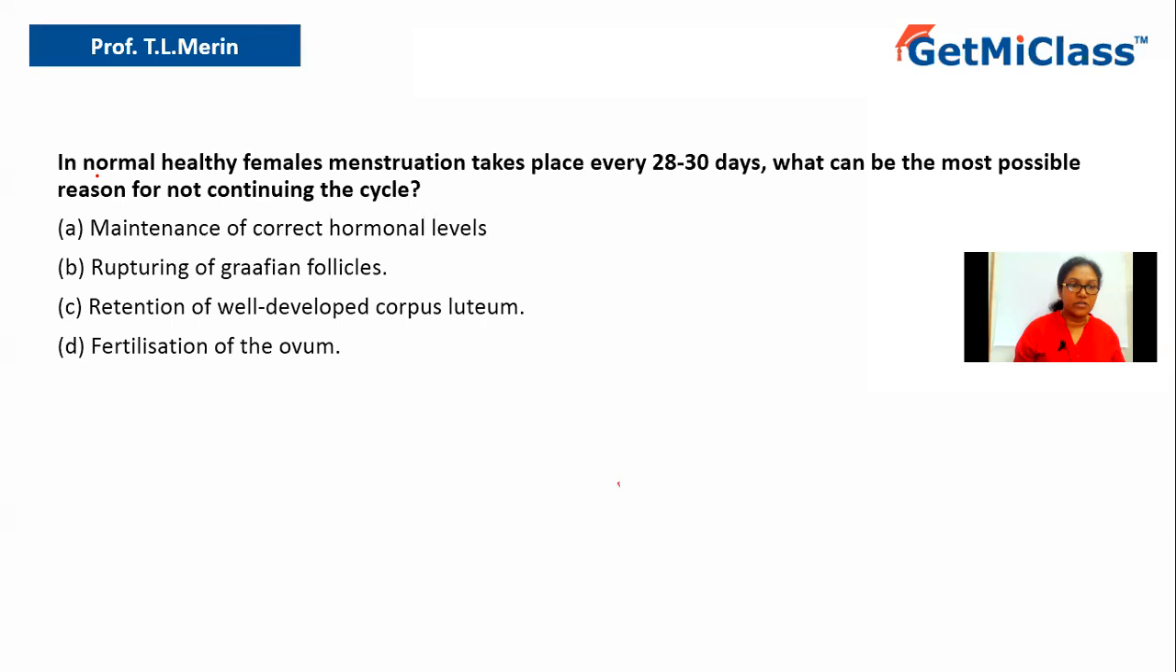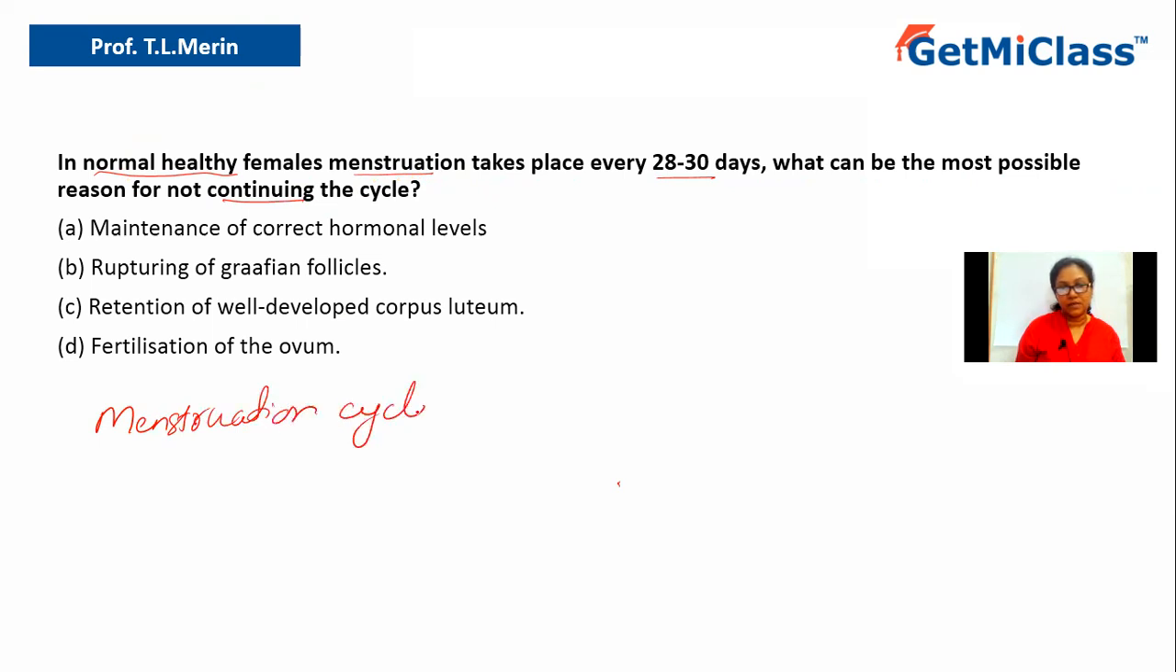Now let us look at the question. The question says in normal healthy females, the menstruation takes place every 28 to 30 days. And what can be the most possible reason for not continuing the cycle? So why is this menstruation not continuing the cycle? So what is the reason? First of all, we have to understand what we mean by menstruation